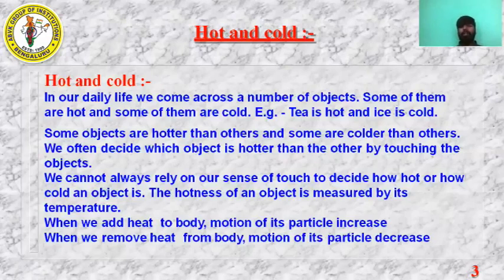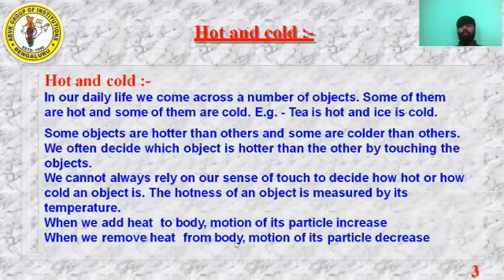So the hotness of an object is measured by its temperature. So what is temperature? The degree of hotness or coldness of an object is nothing but temperature. When we add heat to a body, motion of its particles increases.